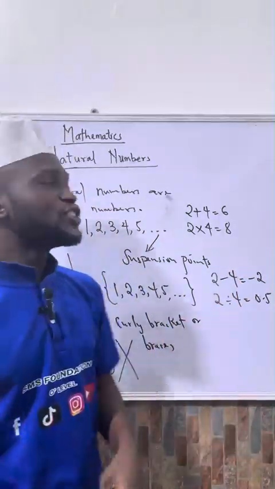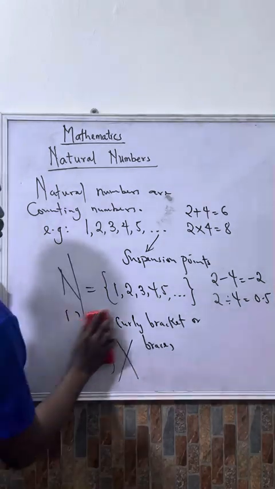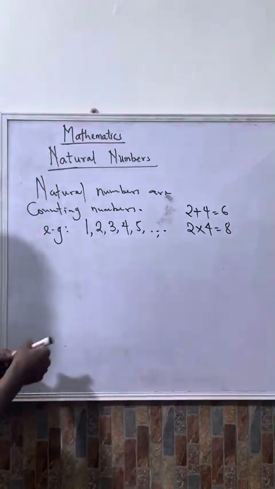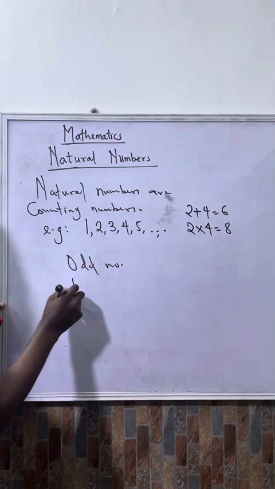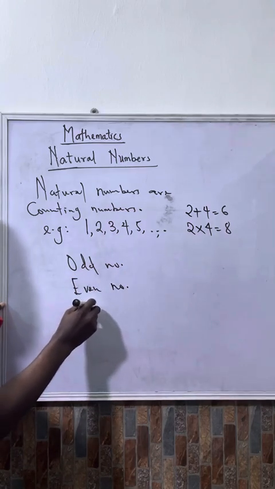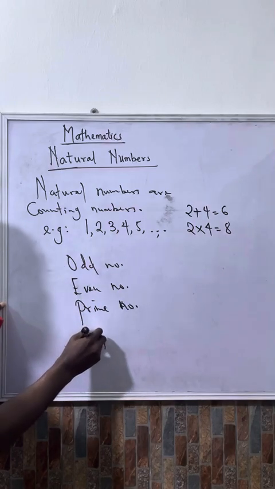Another thing that you need to know about natural numbers is that they can further be divided into odd numbers, even numbers, prime numbers, and composite numbers.